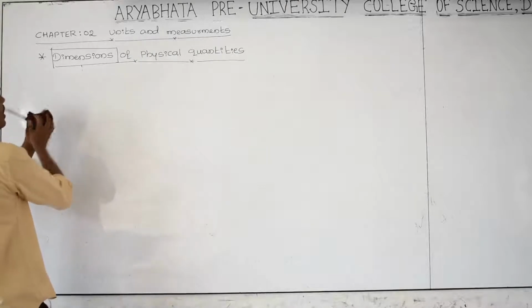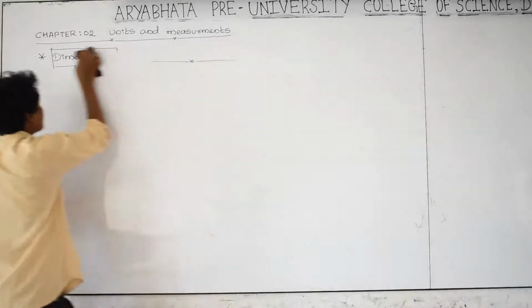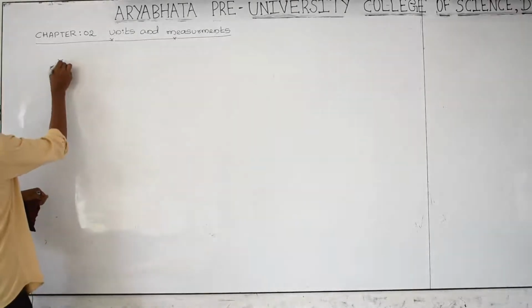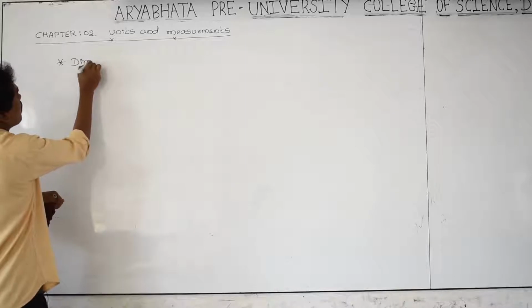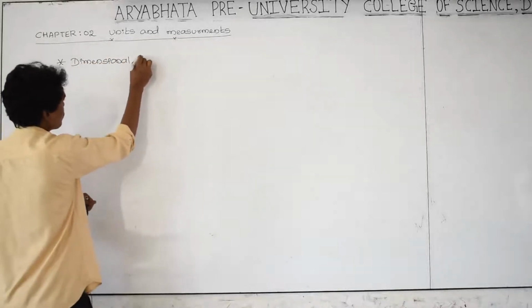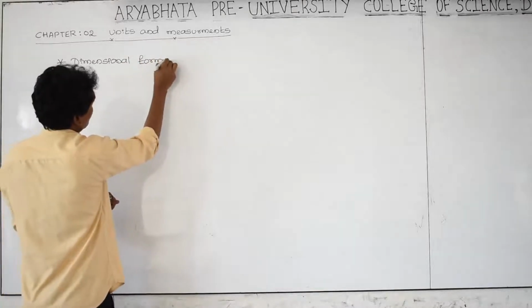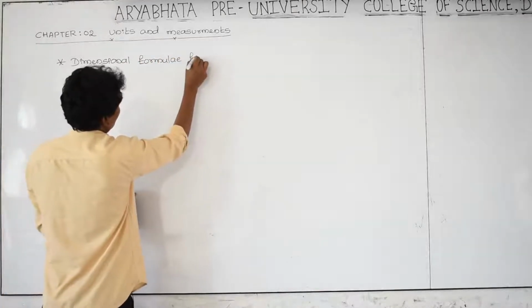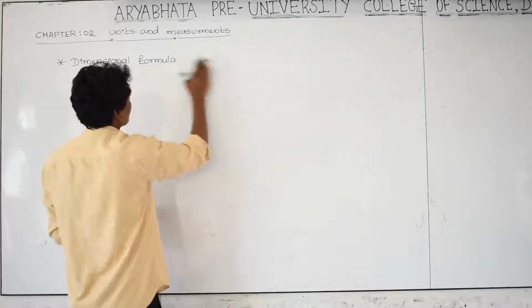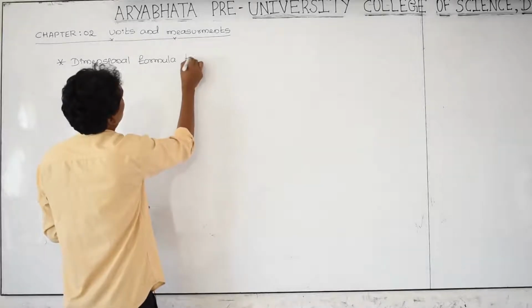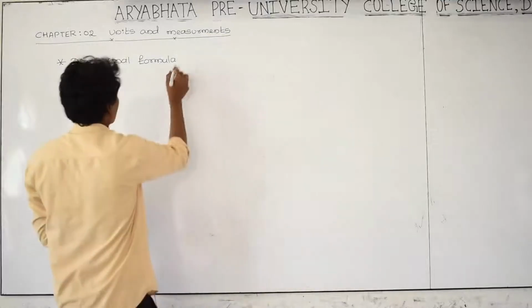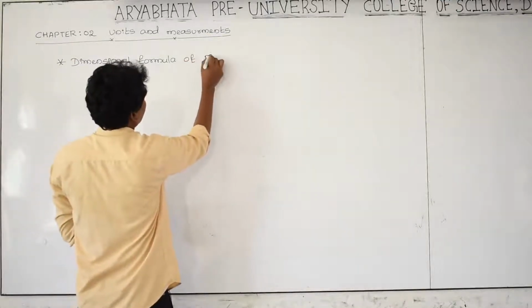Dimensional formulas, to write physical quantities.